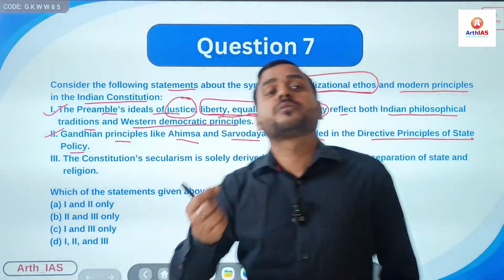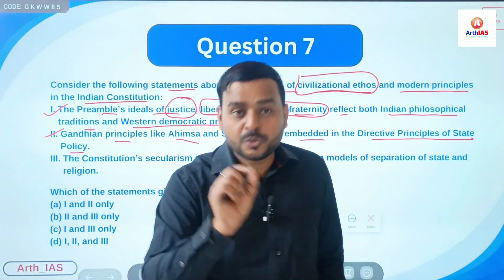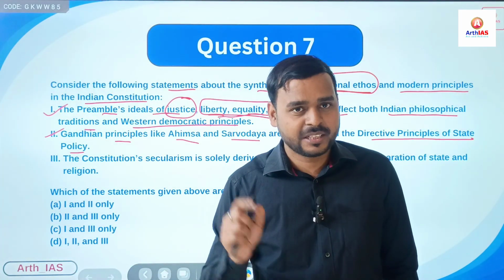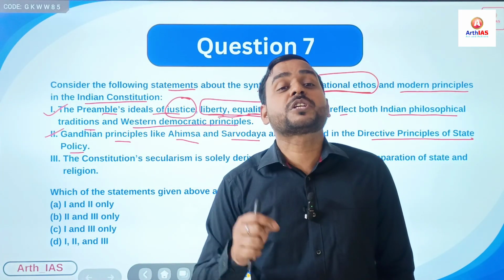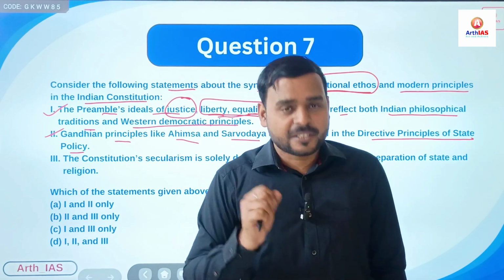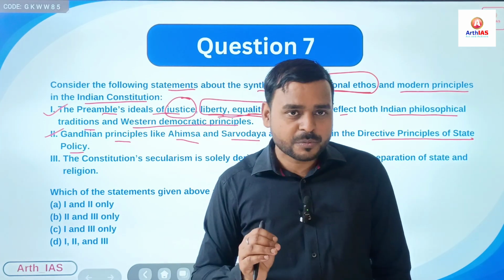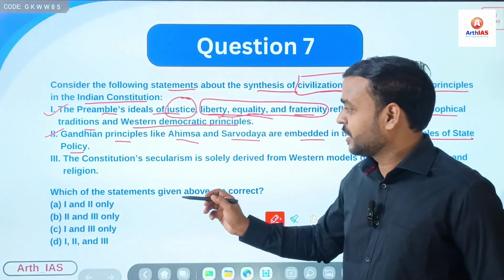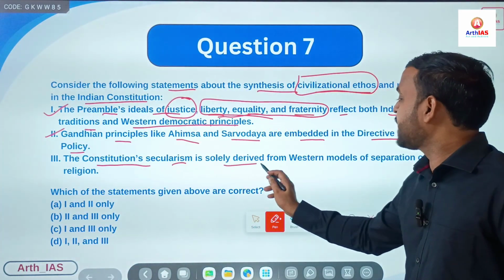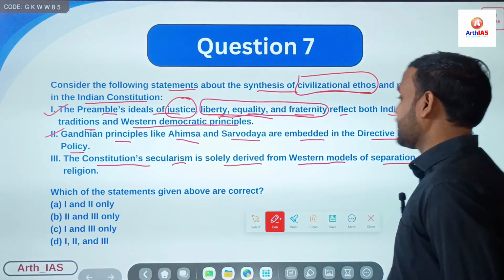For example, not consuming intoxicants, drugs, alcohol, a Gandhian principle, right? Promotion of cottage industries, right? Establishment of panchayats based on Gandhian philosophy, right?